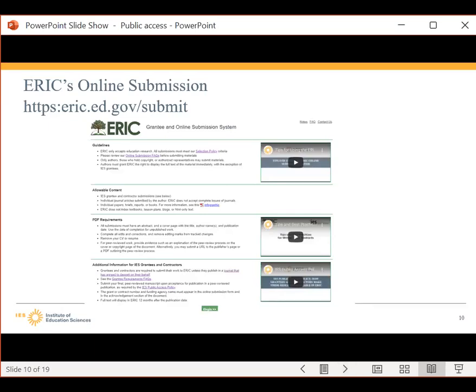grantee submission record. Contractors, you will follow the grantee submission process, even if you are funded under a grant or a contract or a cooperative agreement. You should send your manuscript to ERIC as soon as possible after your work is released. This will often be before a journal article is officially published and while it is still considered an online first.